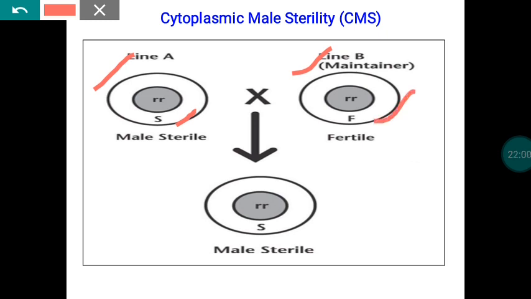fertile. Another important point here is, if you cross two parents, the female and male parent, the progeny will be developed.